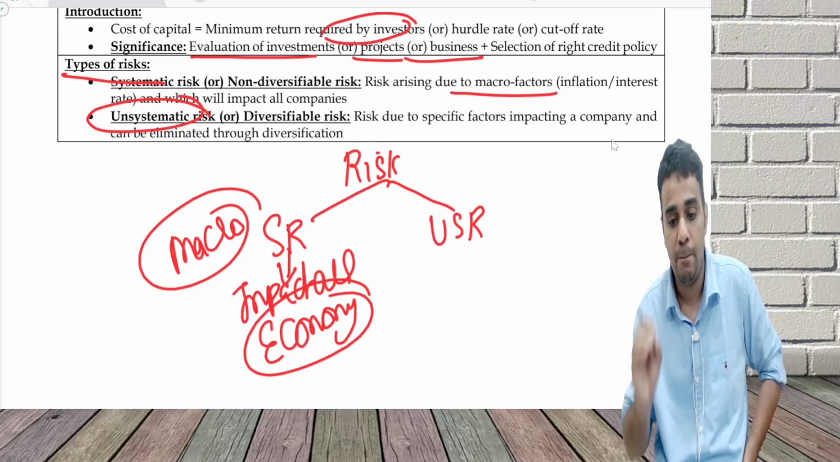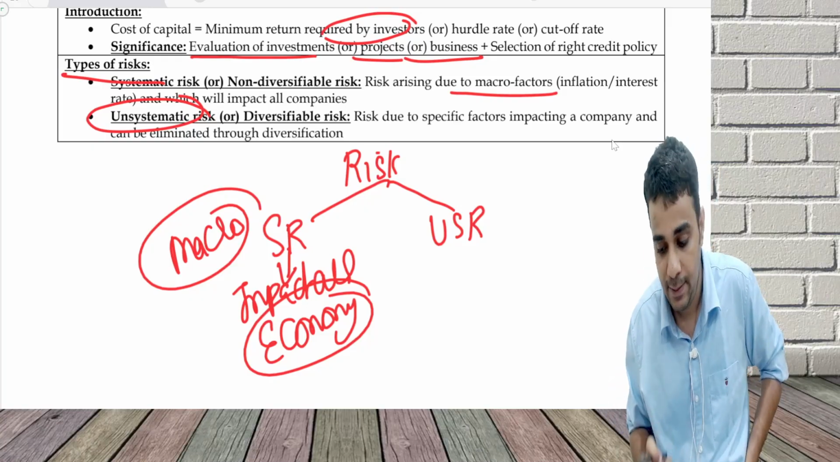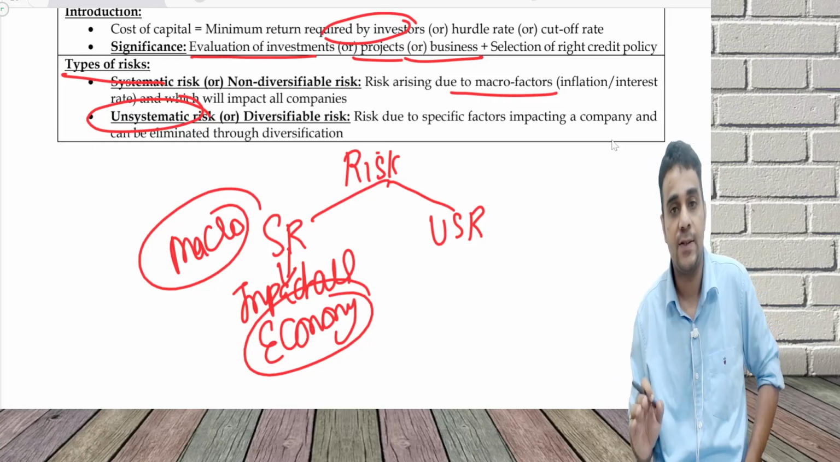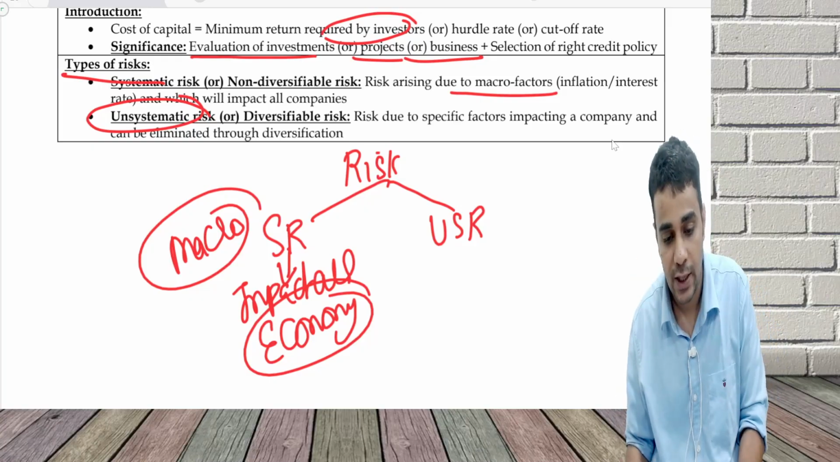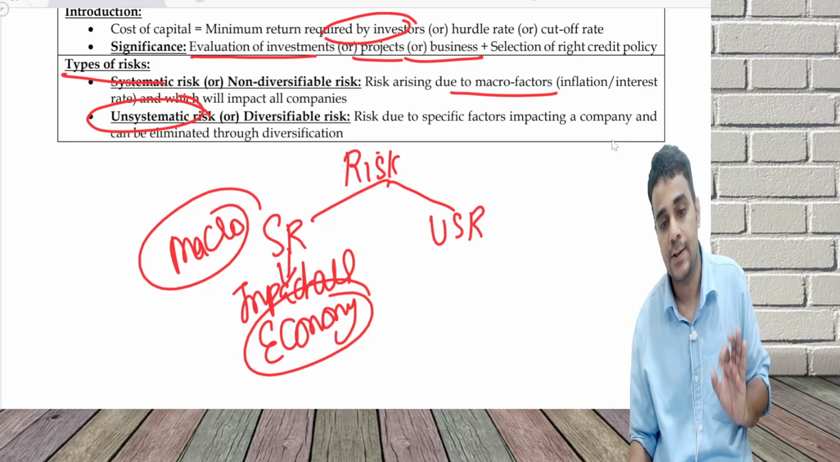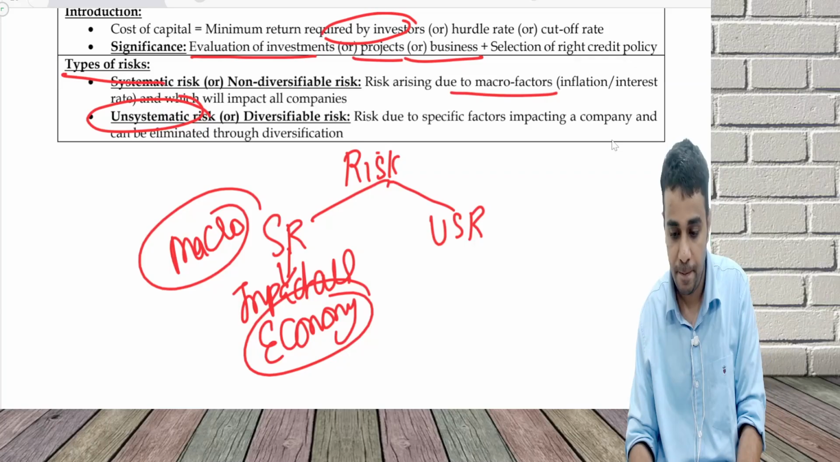Unsystematic risk is going to impact a specific company, and it can be eliminated. It can be eliminated through a process of diversification, which is what unsystematic risk is all about. With this chapter gets over.